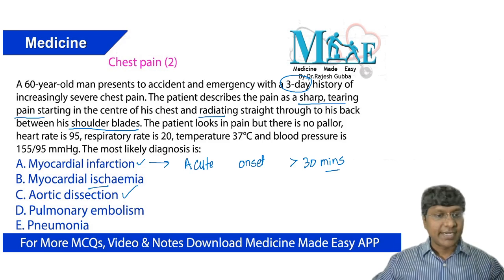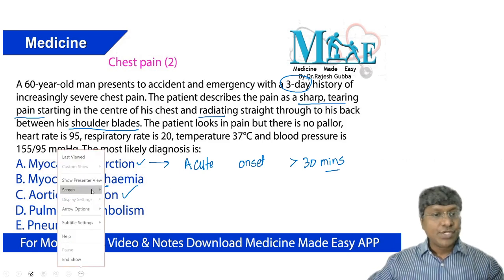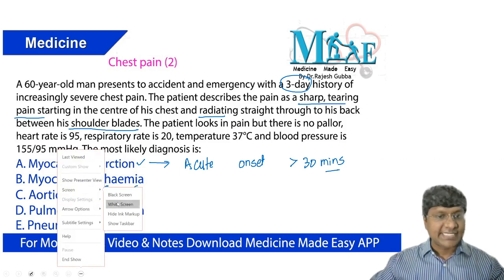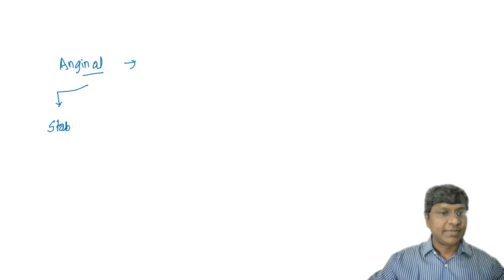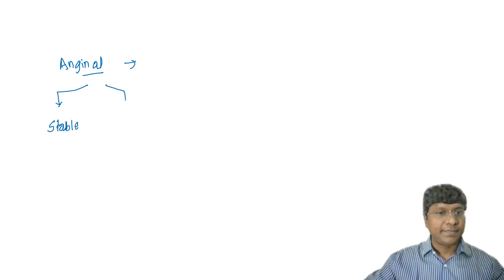Whereas you take myocardial ischemia. In patients with myocardial ischemia, you will have what is called anginal pain. This anginal pain could be seen in patients with stable angina or in patients with unstable angina.